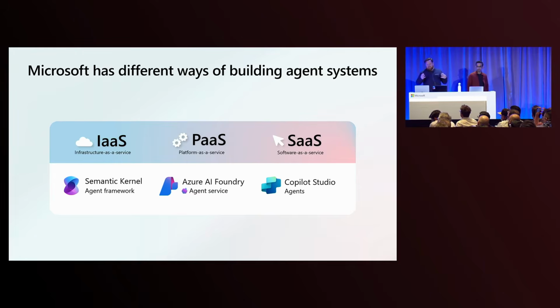So at Microsoft, we have a lot of different ways of building multi-agent systems, and they all fit together on a spectrum. At the top end, at the SaaS layer, we have Copilot Studio, a no-code approach for building enterprise-connected agents. We have the PaaS service with Azure AI Foundry Agent Service, which allows you to have managed hosted agents available in the Foundry. And then we have things like Semantic Kernel and AutoGen, which allow you to build agents much closer to the metal, using your models, your vector stores, and your tools directly in a pro-code environment.